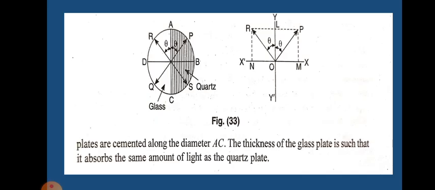However, if the principal plane of the analyzer is parallel to AC, that is the y-axis, it is equally inclined to the plane polarized light, and hence the field of view will be equally bright. Thus the half-shade device serves the purpose of dividing the field of view into two halves. When the analyzing nicol is slightly rotated from the position of equal brightness, a marked change in the intensity of the two halves is observed. So this is the concept of the action of the half-shade.